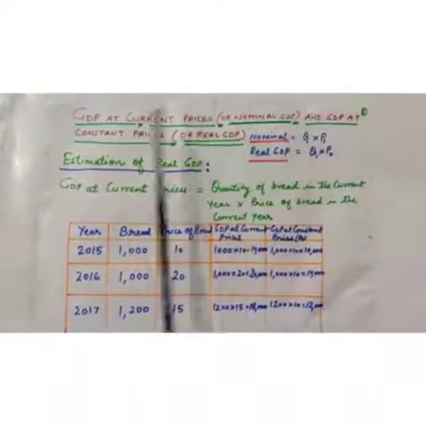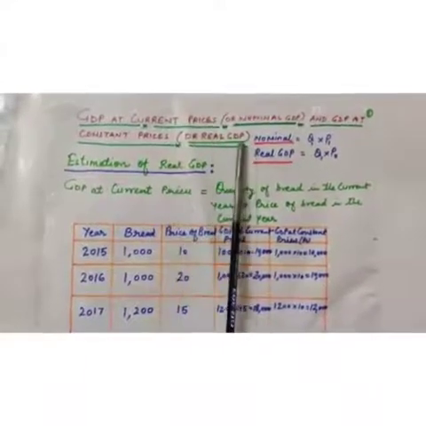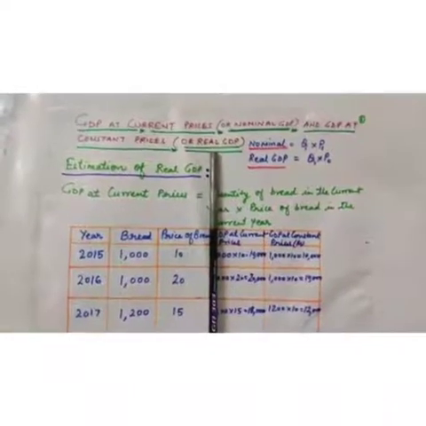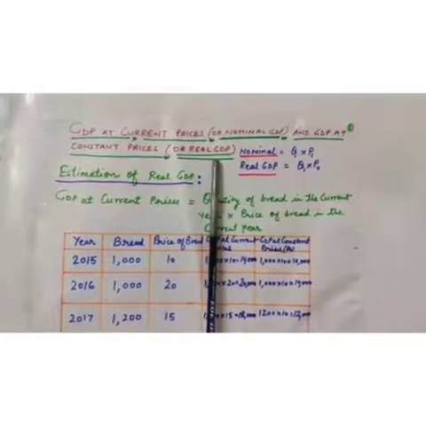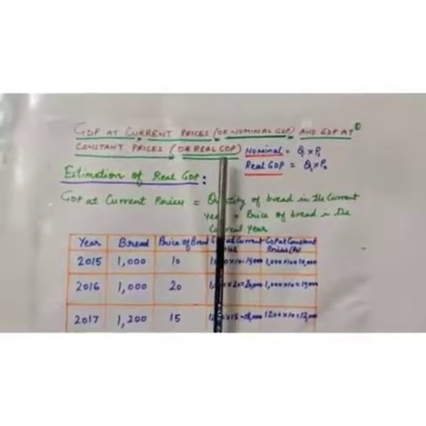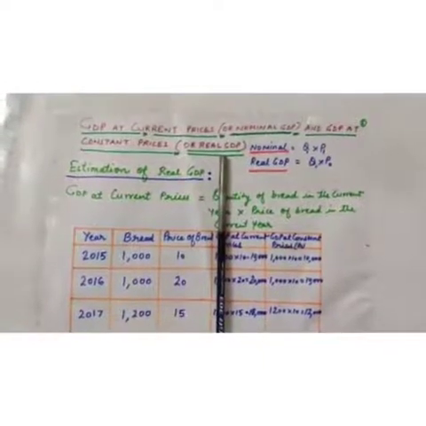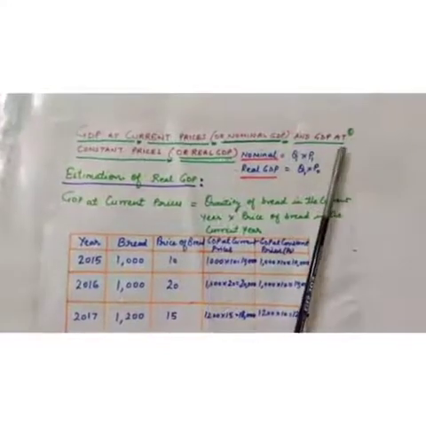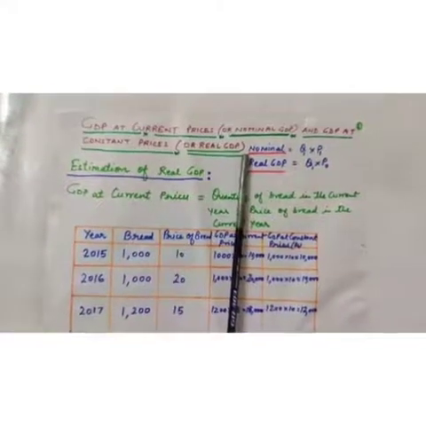And GDP at constant prices refers to real GDP. It means all monetary value. What does it mean, monetary value? All money value of all final goods and services produced within the domestic territory, counted on the basis of constant price.